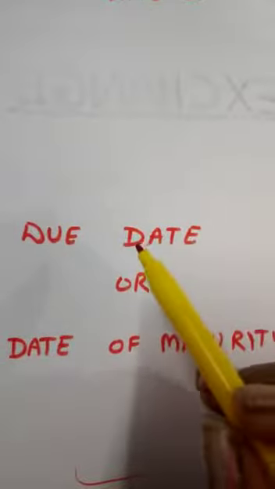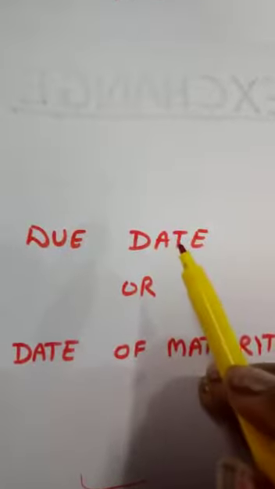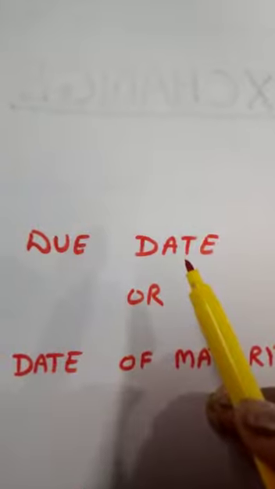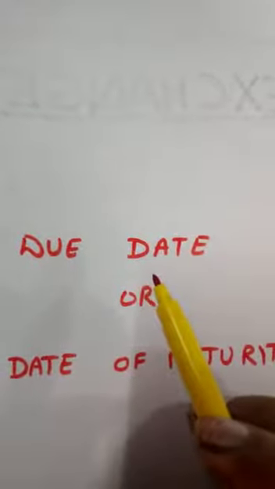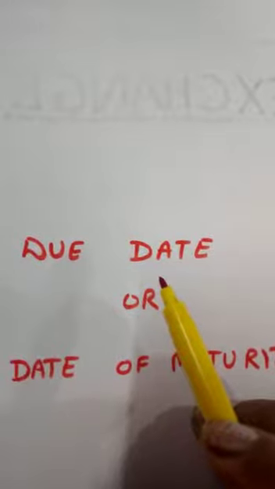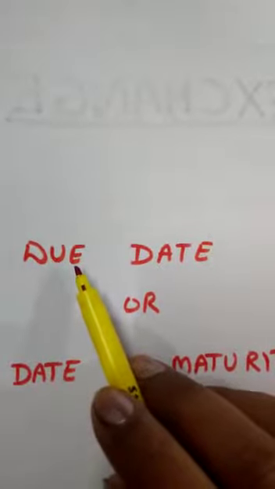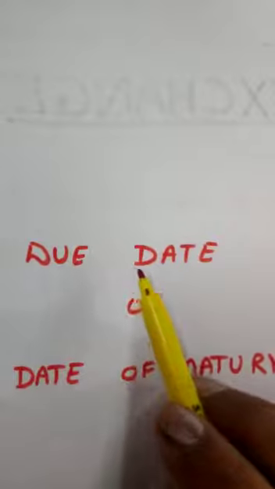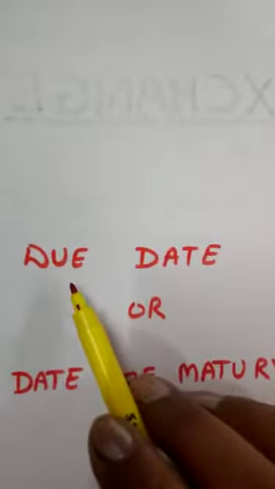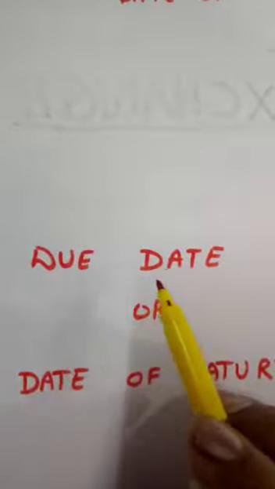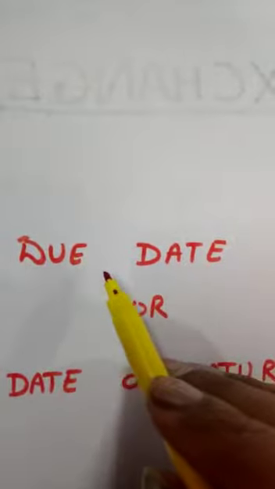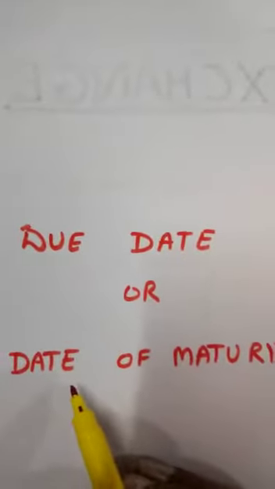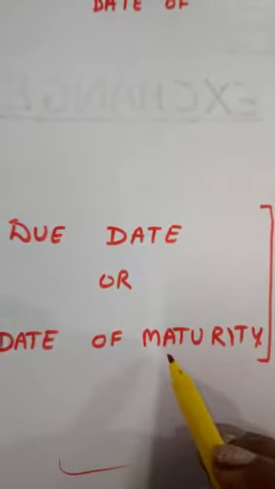Now, children, after understanding the bill of exchange and promissory note, we proceed to the accounting treatment. But a little before the accounting treatment of both, we have to understand a term that will be very frequently used with bills of exchange. The term is called due date, or we also call it date of maturity.